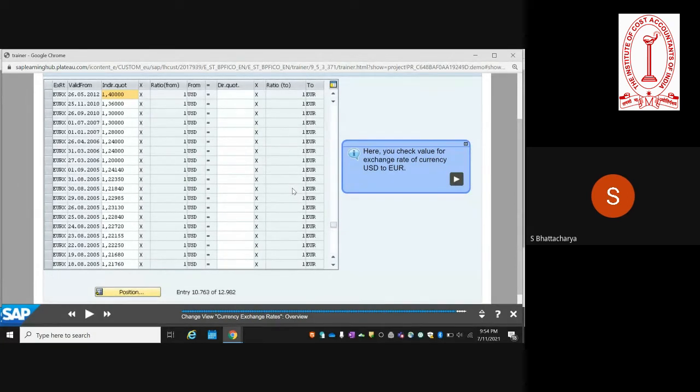But anyway, this is an indirect quote, and you see that the ratio is valid from so and so date. In this case, there is no expiry date as such. It will be valid from that date, and it will be overridden by the next exchange rate, which can be maintained on the next date itself.